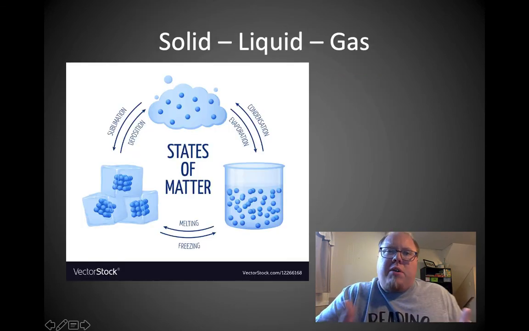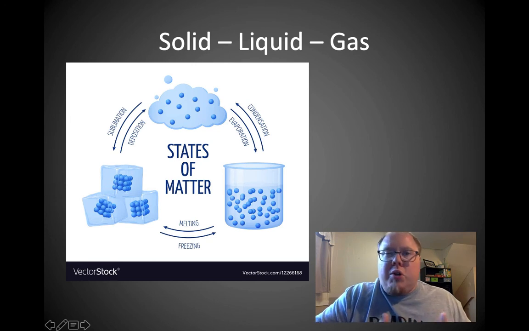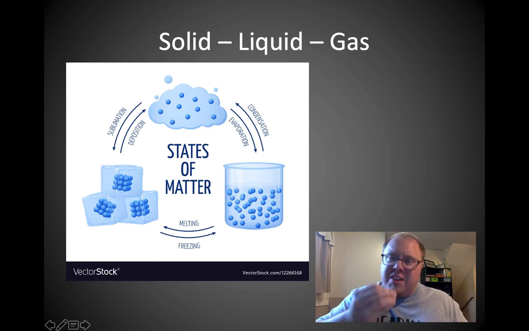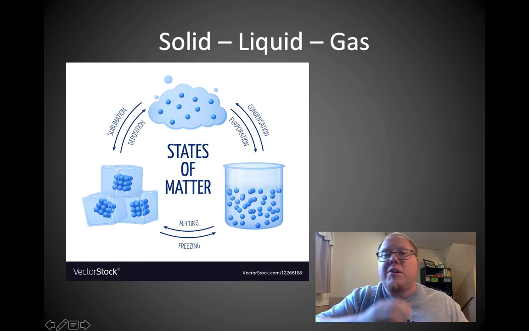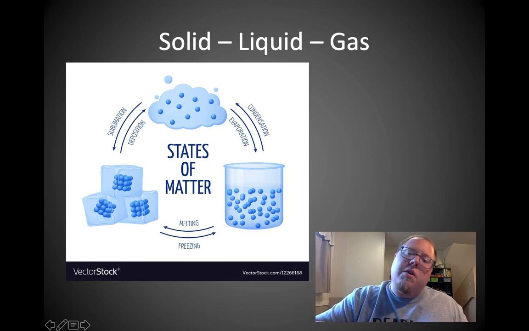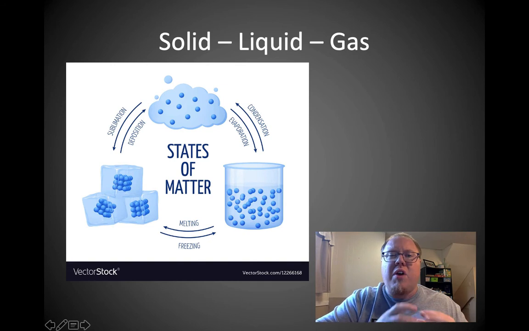So let's talk about these particles. If we were to imagine a solid, a liquid, and a gas particle, tiny little atoms there, they can change into each other. Here's a diagram of the particles changing into each other. Gas particles would be all spread out. Liquid particles would be closer together, but they're moving around. And then solid particles are kind of stuck together. So this explains what we see on our level by how those particles are interacting with each other.